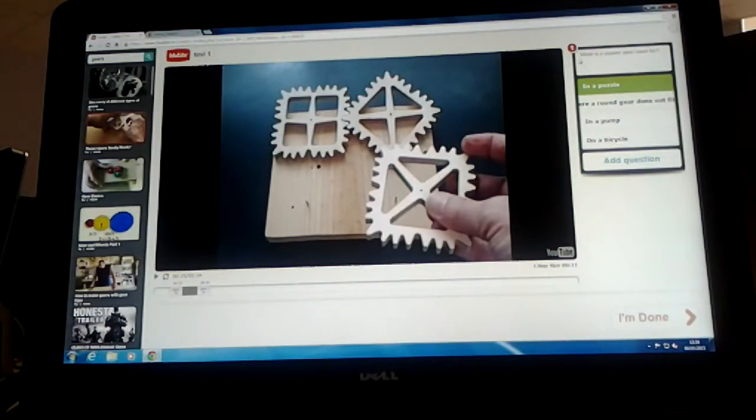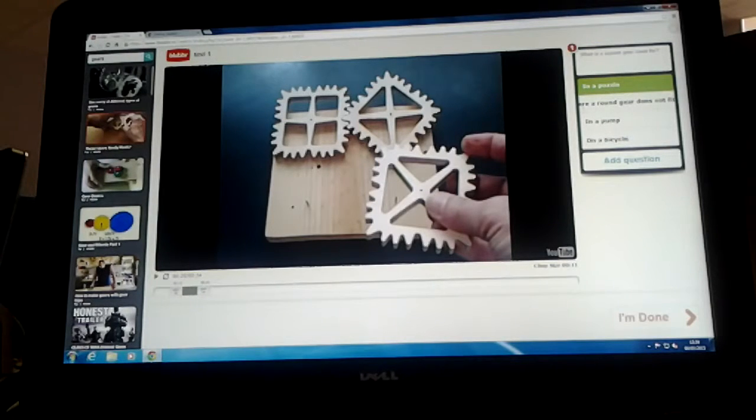So in box number 1 we've written a question, and then we'll follow this up with 4 possible answers. In the green box at the top, we put the correct answer, and then we put 3 random answers in the other boxes.